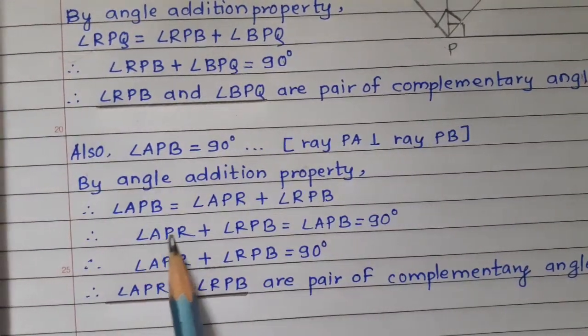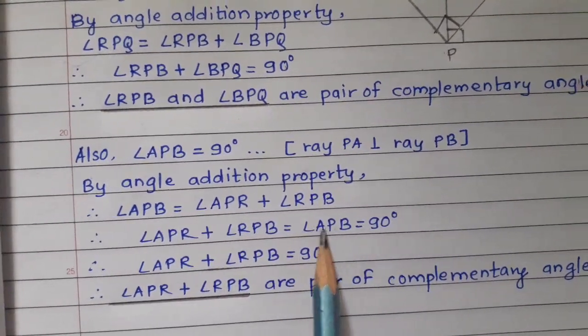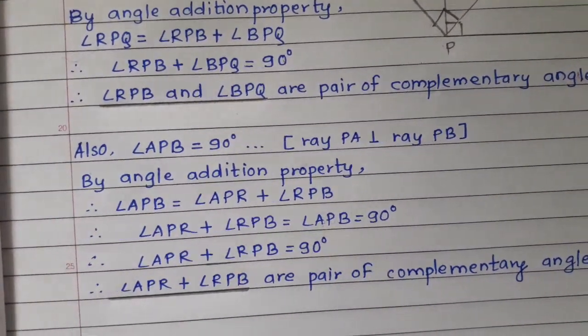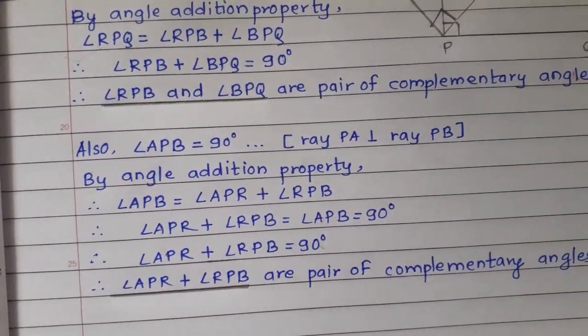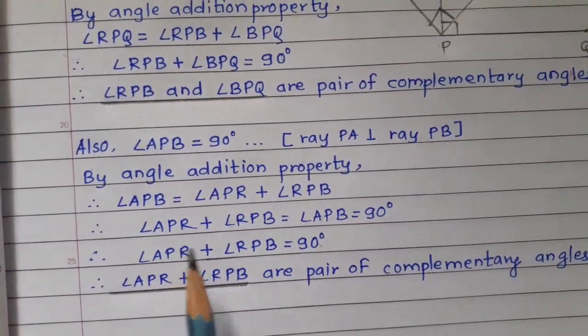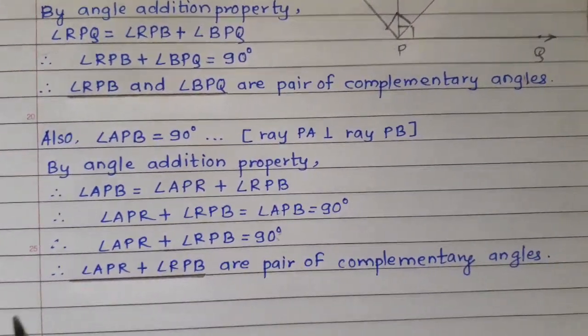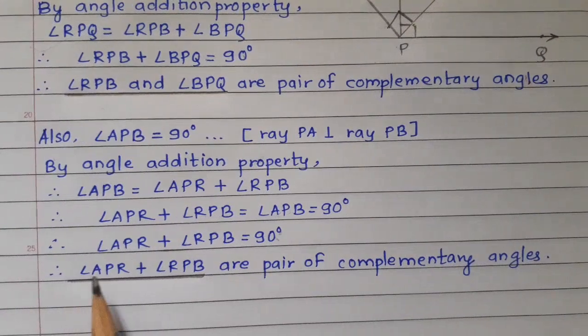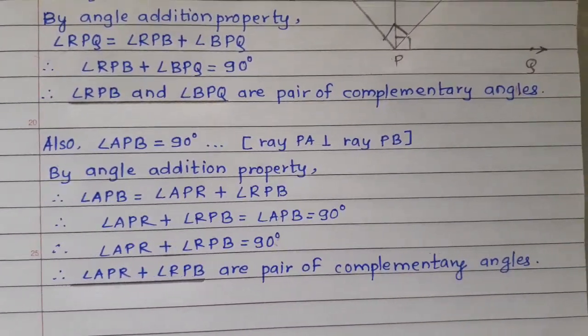So angle APR plus angle RPB is equal to angle APB, and we know that angle APB is 90 degree. So here angle APR plus angle RPB is equal to 90 degree. Here two angles having sum 90 degree, therefore they are complementary angles. So angle APR and angle RPB are a pair of complementary angles.